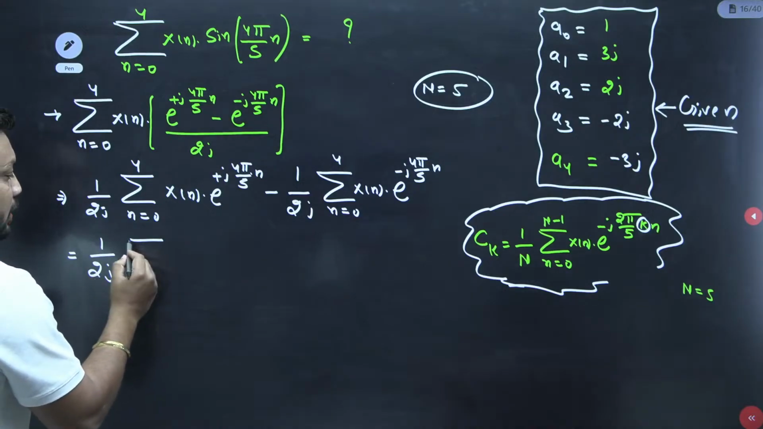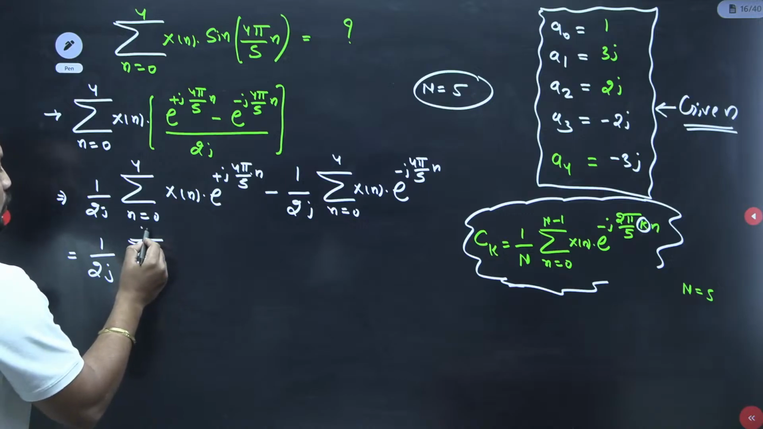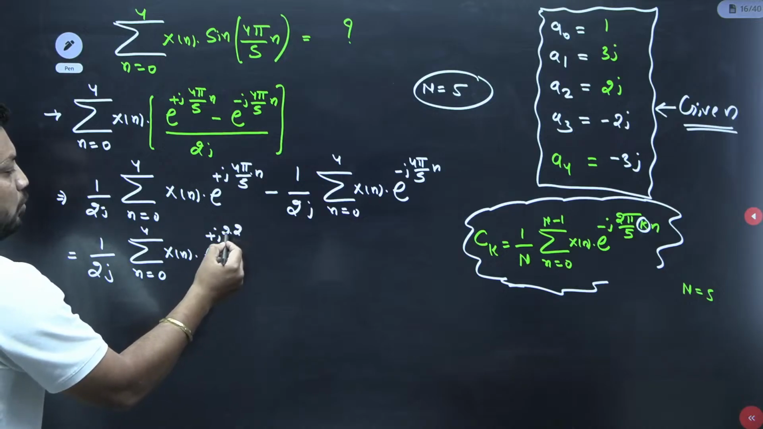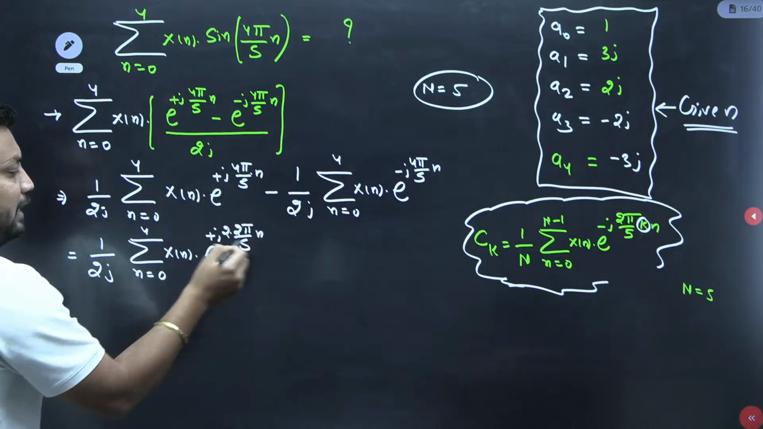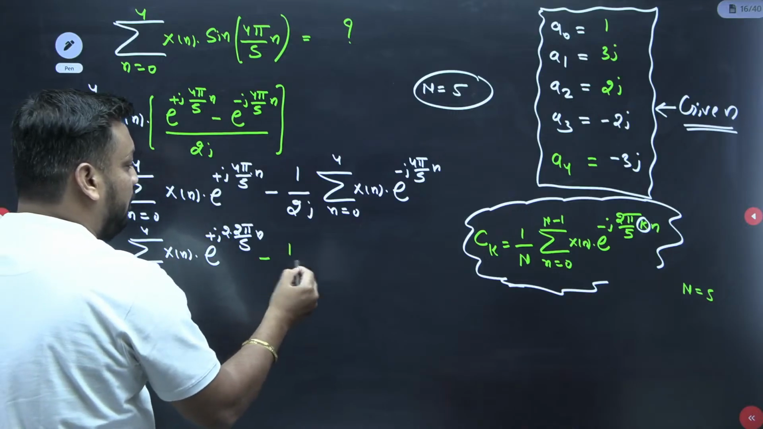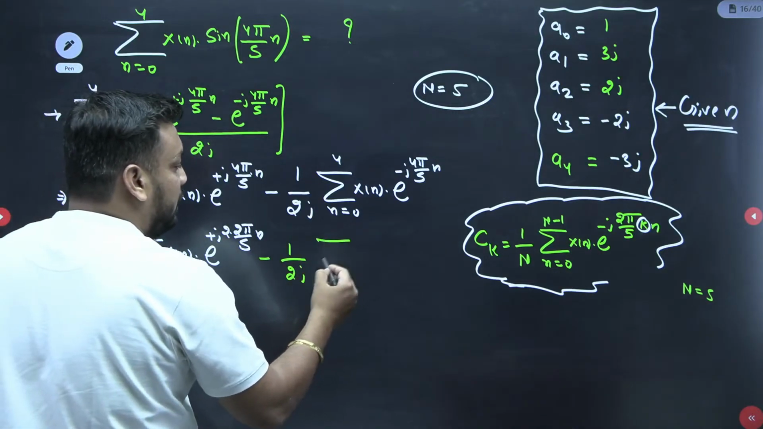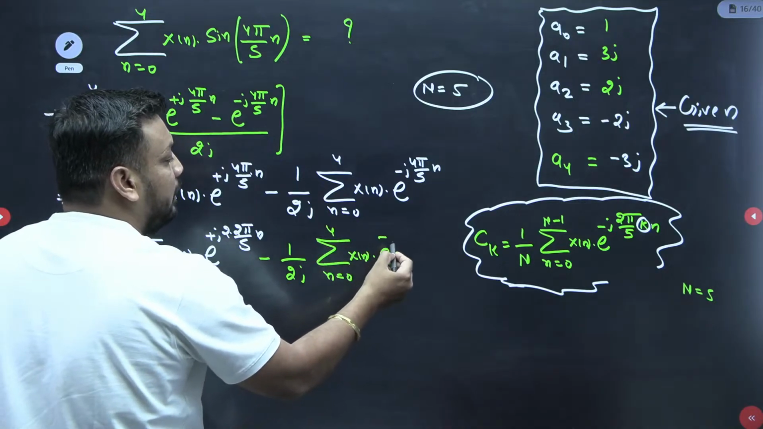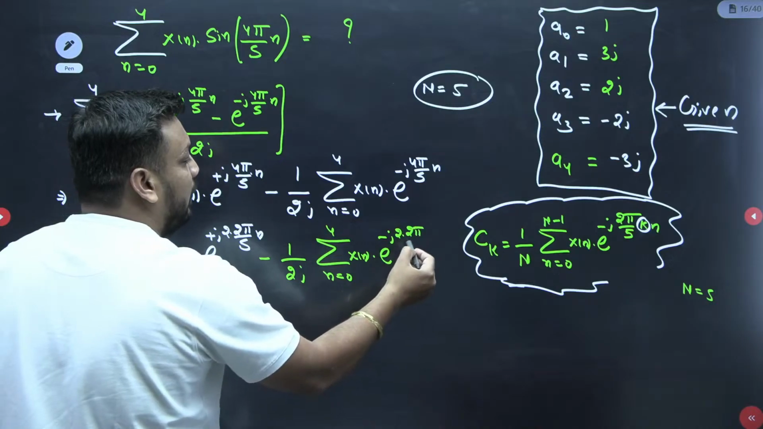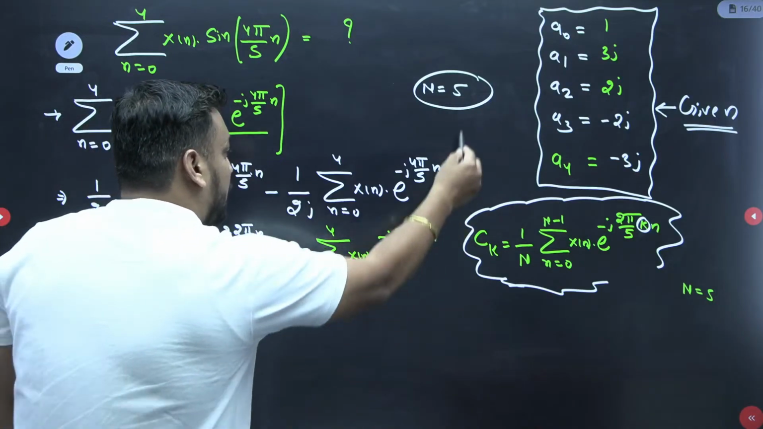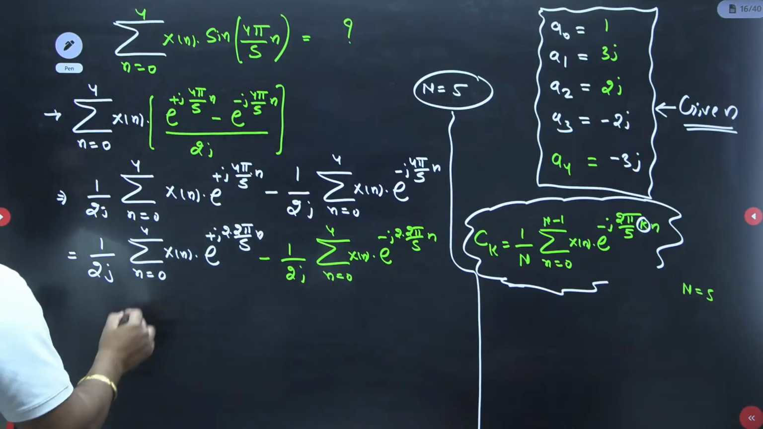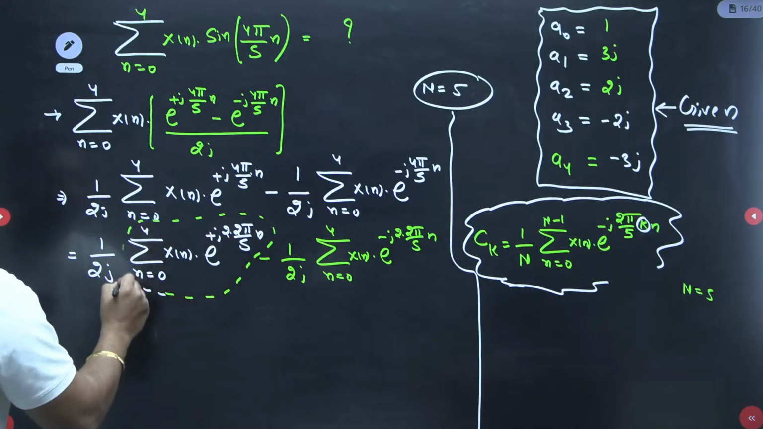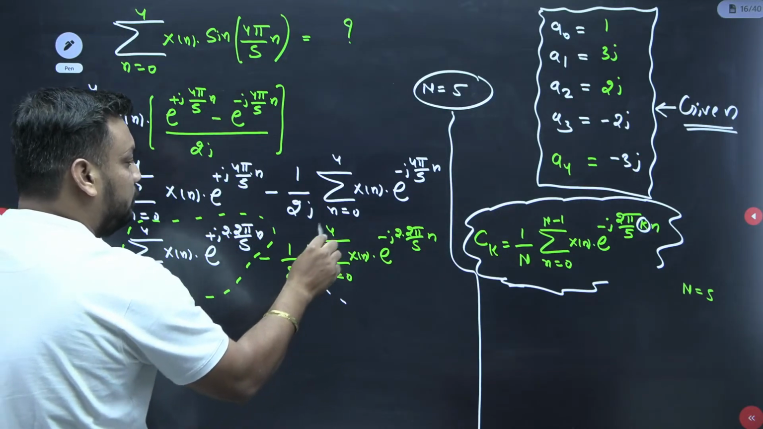Because I can rewrite it as 1 upon 2j outside, and sigma of n equal to 0 to 4 x of n e to the power plus j 2 into 2 pi by 5. I am just writing this for your better understanding: 1 upon 2j sigma of n equal to 0 to 4, so that you can easily compare, e to the power minus j 2 into 2 pi by 5 into n. And now I think it is easy to compare. So can you please tell me what this value is equivalent to, and what this value is equivalent to?